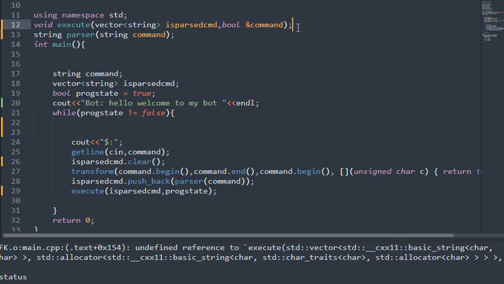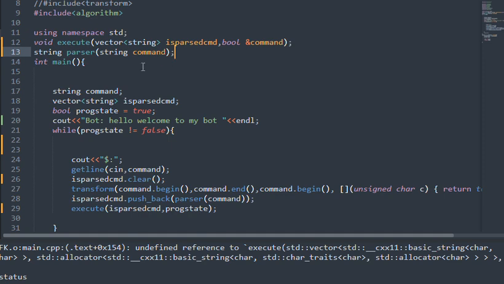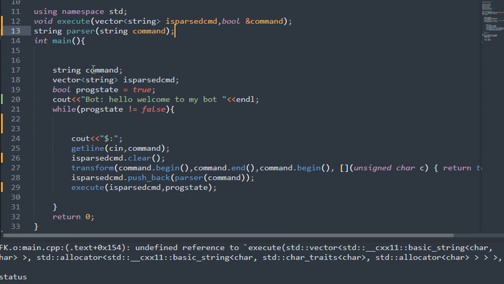Now we are declaring this execute function, which is unnecessary as we have the execute function in the execute file, but I am still doing it. We can get rid of this. So we have the first declaration of the string parser function, where we take in the command and parse it, and then we return what we have to do. So I think this is okay.